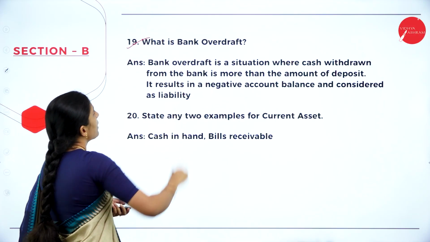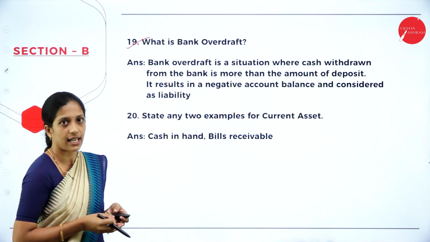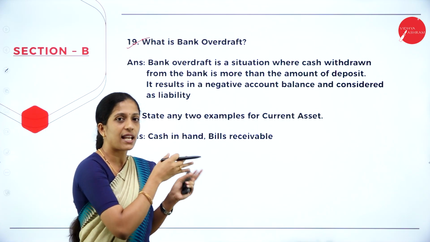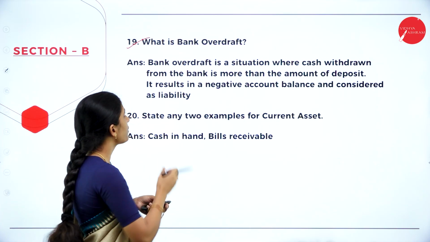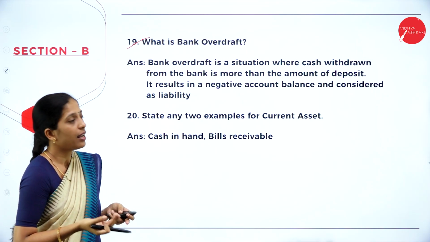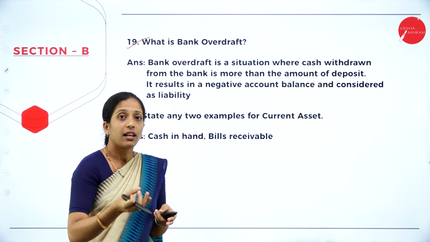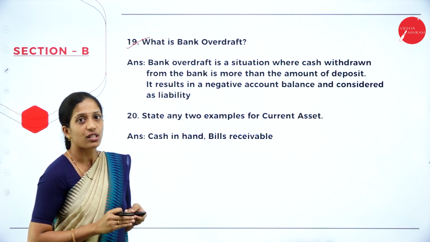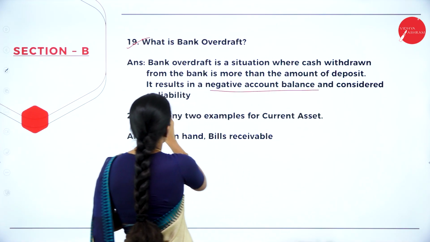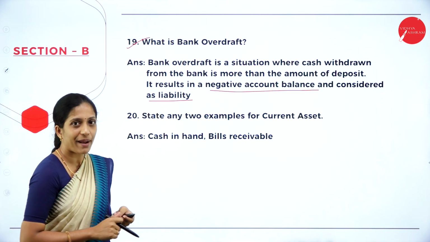Next question. What is bank overdraft? They have asked this is from bank reconciliation statement, or you might get a question, what is bank reconciliation statement? Now from the same chapter they have asked what is bank overdraft. So it is a situation where cash withdrawn from the bank is more than amount is deposited. So whatever the amount what you have deposited, if you withdraw more than that, it is called as what? Bank overdraft. It results in a negative account balance and considered as liability of the business. Okay, so hope you are clear about bank overdraft.